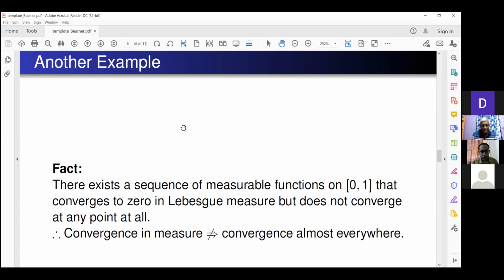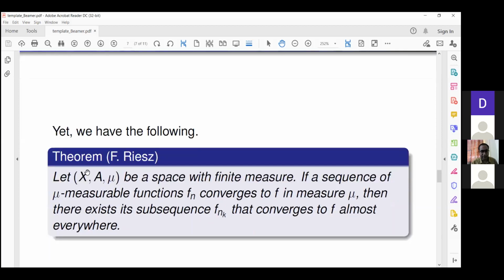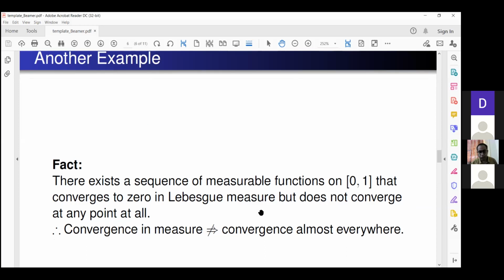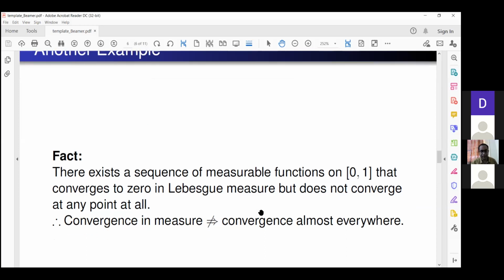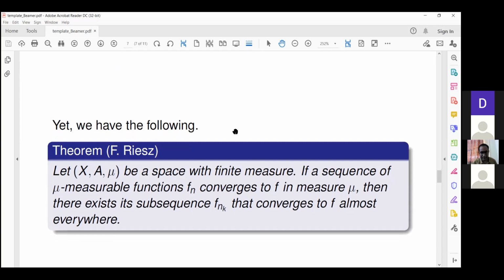So convergence in measure does not imply almost everywhere, but there is a partial converse: no matter which sequence of measurable functions you choose, if it converges in measure, it will have a subsequence which converges almost everywhere. So this is the statement of this theorem. The result was proved by Riesz,